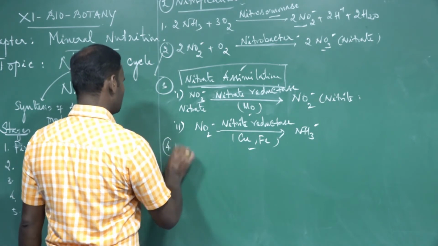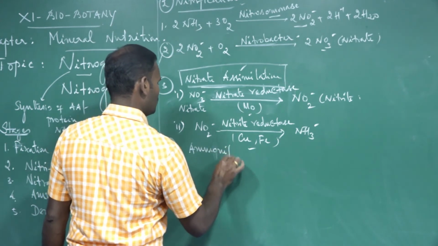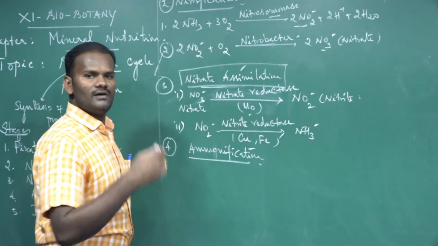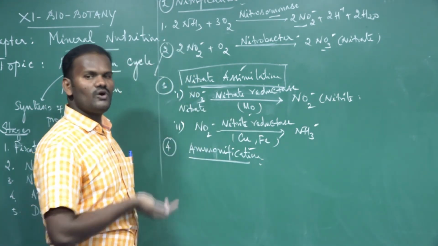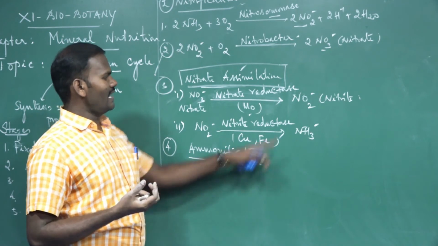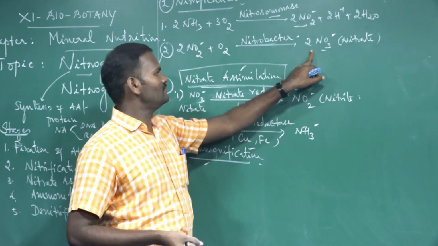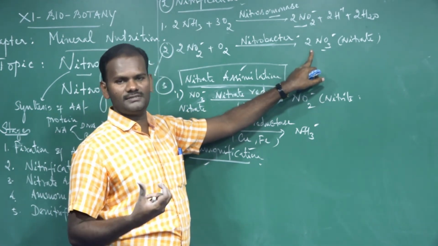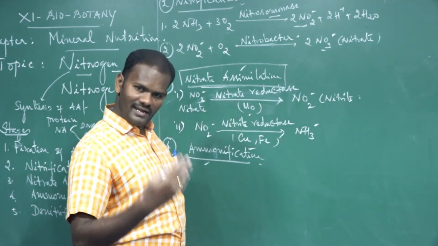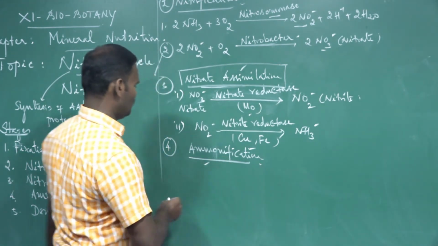Then the fourth one is ammonification. What is called ammonification? Nitrate is converted into ammonia by the process called ammonification. We already know that the nitrate NO3 present in the soil is a suitable form for absorption by plants for the synthesis of amino acids and proteins. Now after the death of plants and animals, they decompose and are converted into ammonia by the process called ammonification.